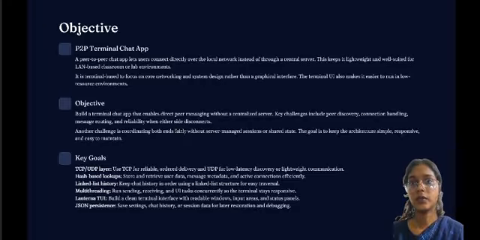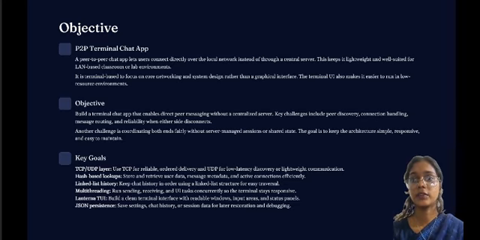TCP and UDP layer. We use TCP for reliable message delivery and UDP for fast, lightweight peer discovery. Hash-based lookups. We used hash maps to achieve O(1) performance for looking up peers and routing commands, which is crucial for a responsive chat.